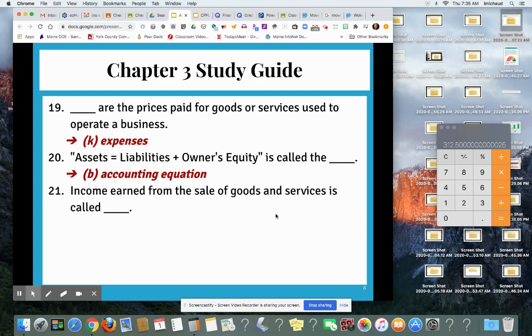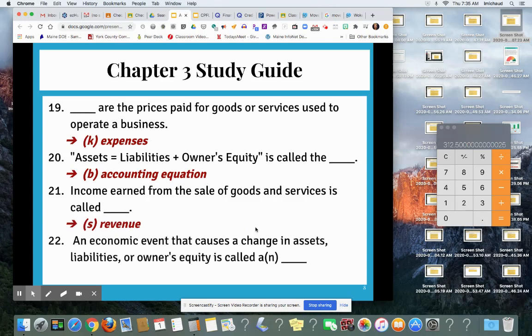21. Income earned from the sale of goods and services is, so this is money that the business gets for selling a good or service. That's S, revenue. 22. An economic event that causes a change in assets, liabilities, or owner's equity is, we analyze these.